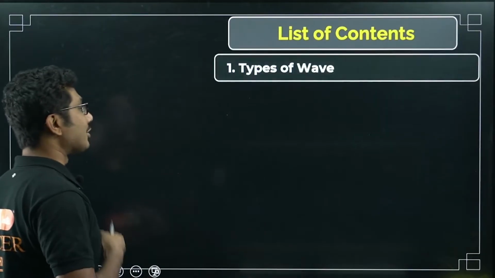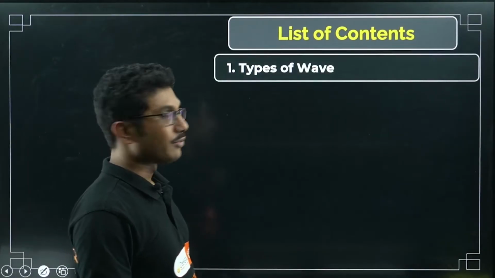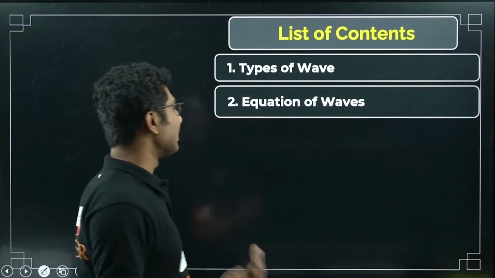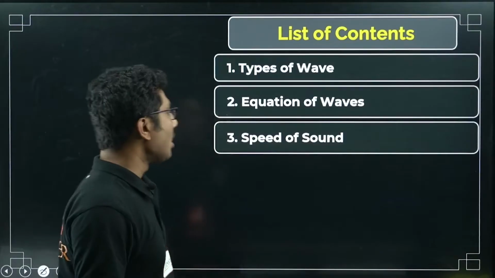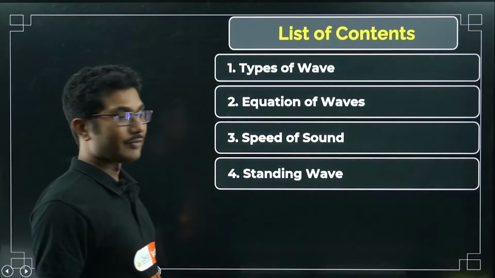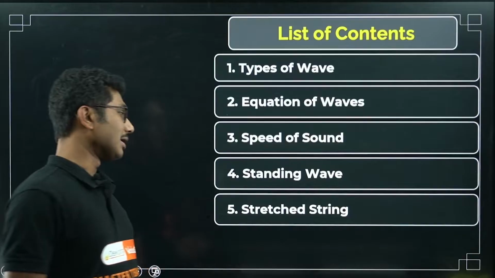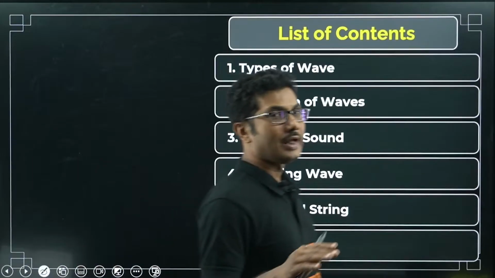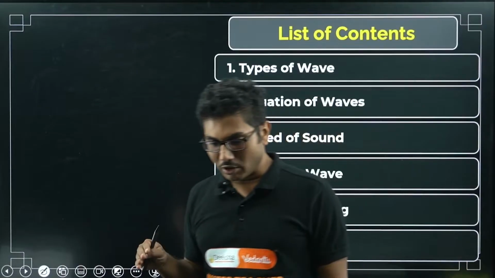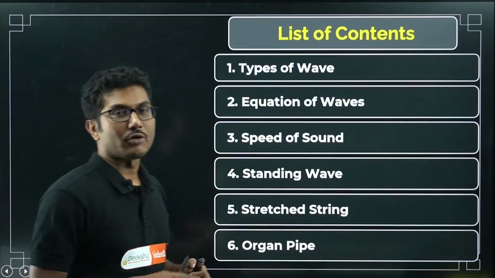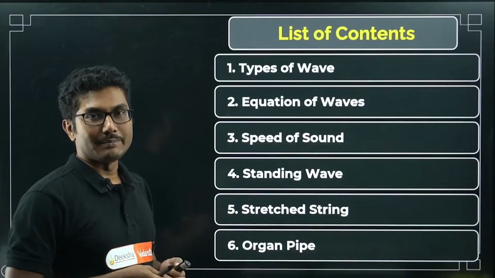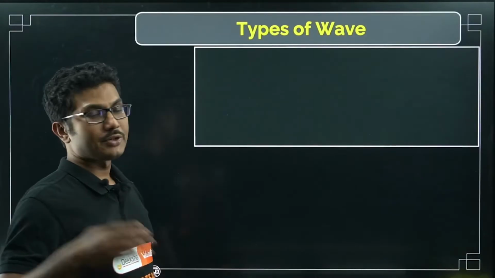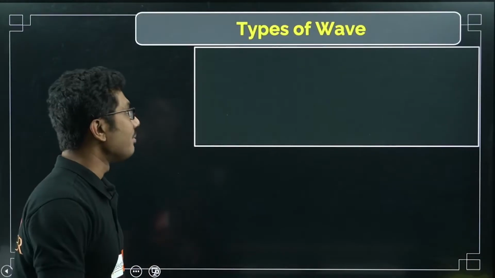First of all, let us look into the topics. We will learn about types of waves. There are two types of waves. Then the basic general equation of waves, then speed of sound, then we will learn about standing waves, then stretched string, and lastly organ pipe. So the chapter will be over. I am not going to discuss the entire theory. I am only going to discuss any important theory part and the formulas. From this chapter, most of the questions come based on the formula.